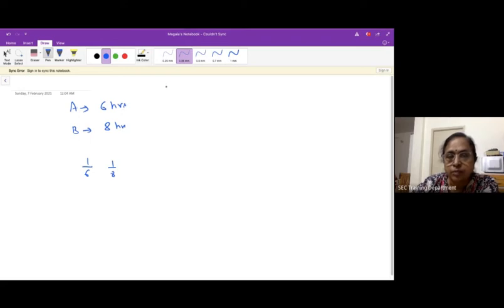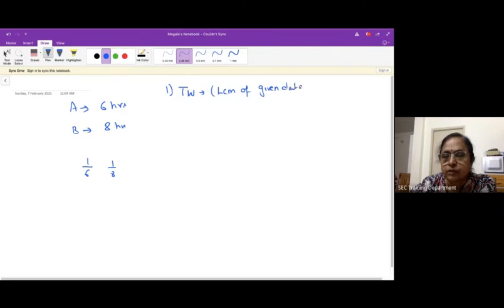The first step is to consider the total work. The total work is nothing but the LCM of the given data. So we take the LCM of 6 and 8, which is 24.